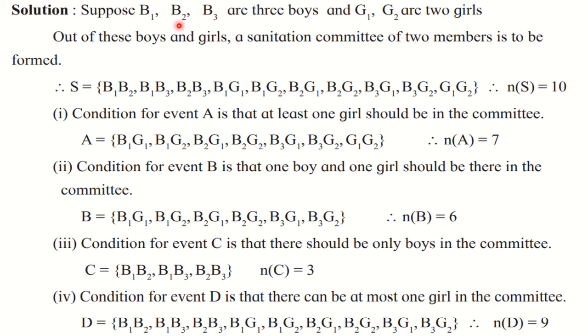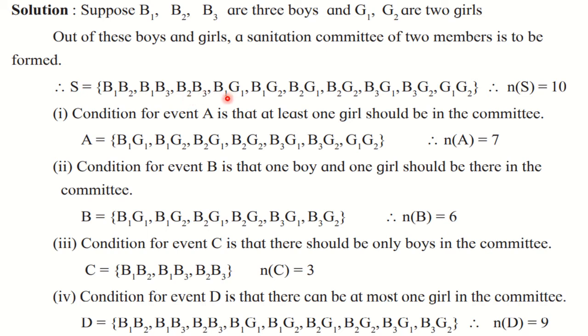Okay. So let us consider only boys in the beginning. A committee of 2 is to be formed. So we will have B1 B2, then B1 B3 and B2 B3. So these are 3 sample points where only boys are present.